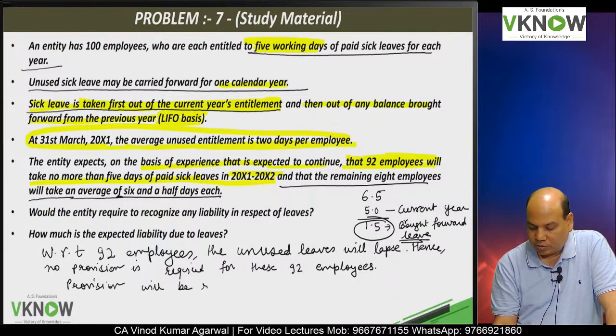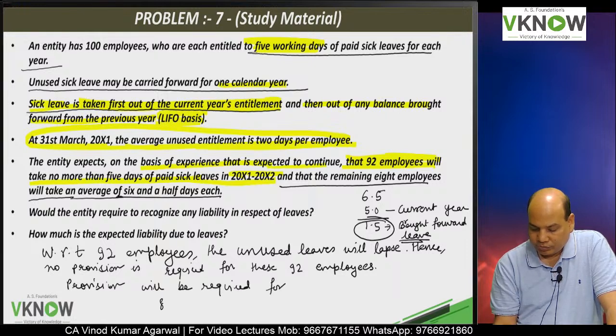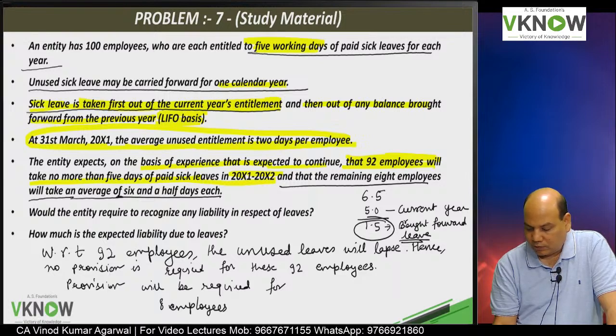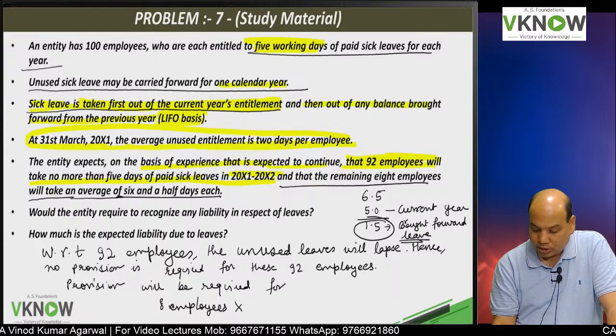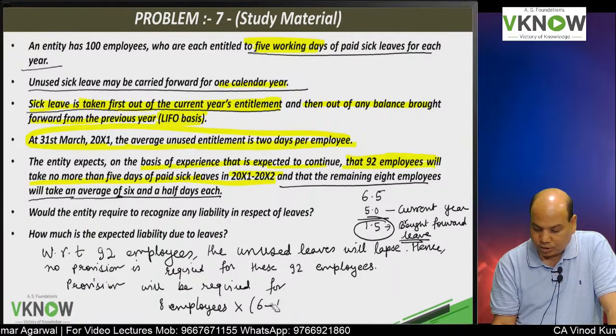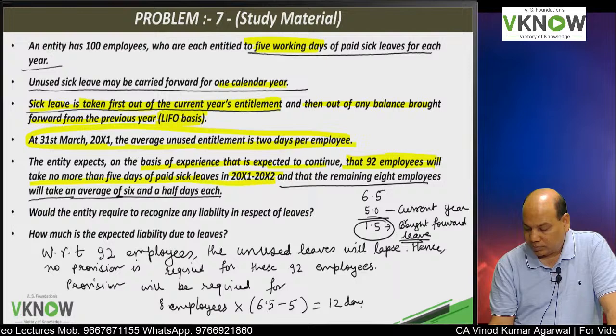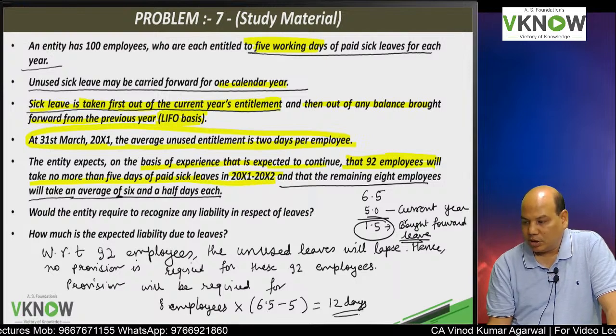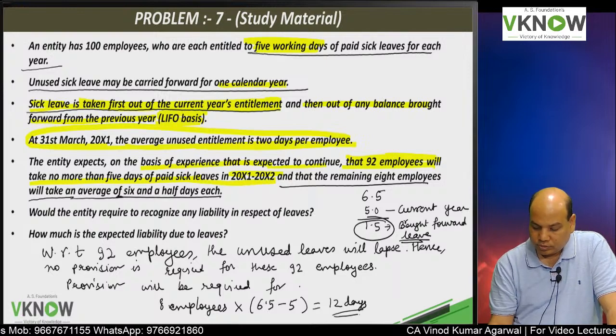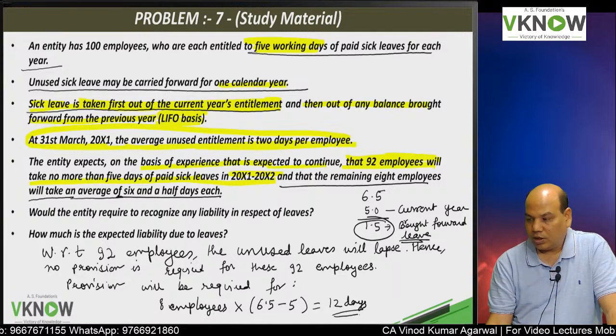Provision will be required for how many employees? For 8 employees multiplied by 6.5 minus 5, that is 1.5, which is 12 days. Provision will be required for only 8 employees, which is equal to 12 days.